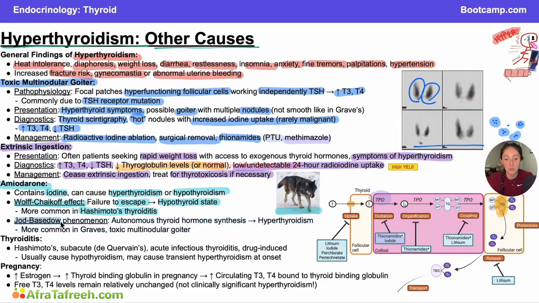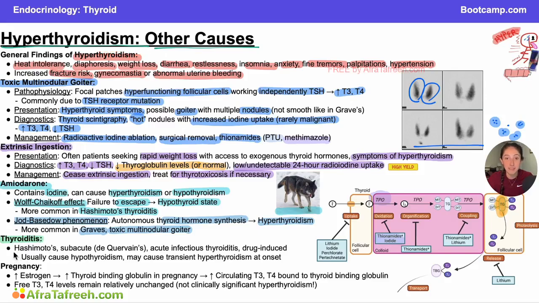Pretty much the opposite of the Wolff-Chaikoff effect, the Jod-Basedow phenomenon occurs when you have autonomous thyroid hormone synthesis, so dysregulation of your thyroid that causes it to always be producing T3 and T4, leading to hyperthyroidism. So this is more common in things like Graves' disease or toxic multinodular goiter, which we talked about in this video. Remember, in each of these pathologies, we have kind of a rogue thyroid who is just making T3 and T4 no matter what its feedback loop says. And if we have this type of picture when we give amiodarone and give them a bunch of iodine, through the Jod-Basedow phenomenon, we are just going to suck all that iodine up and make a ton of T3 and T4. So this can actually exacerbate hyperthyroidism in both of these scenarios. Now, another more transient cause of hyperthyroidism is thyroiditis.